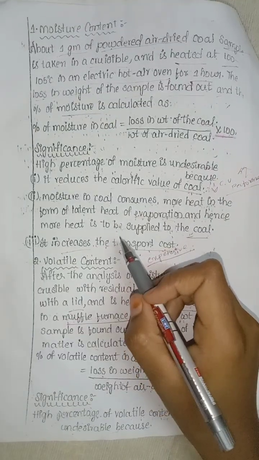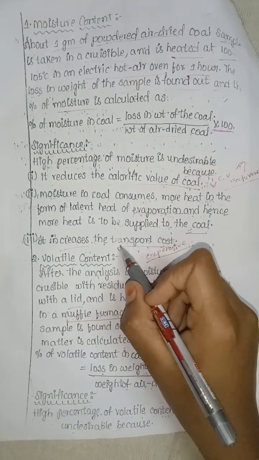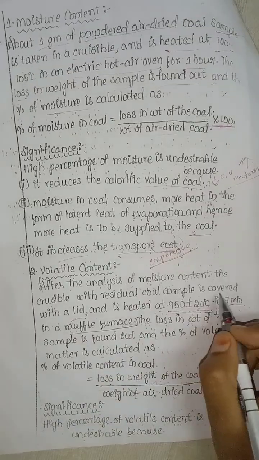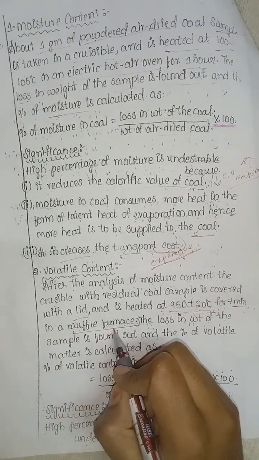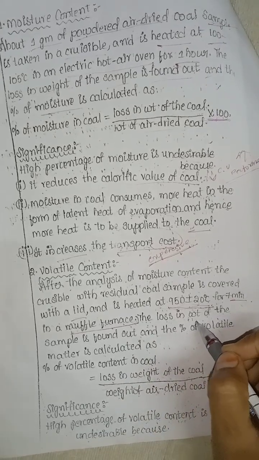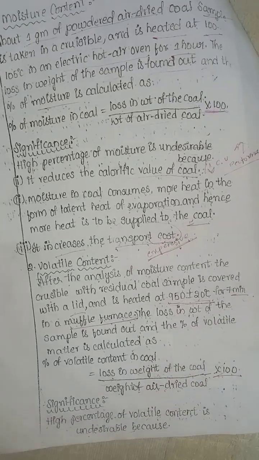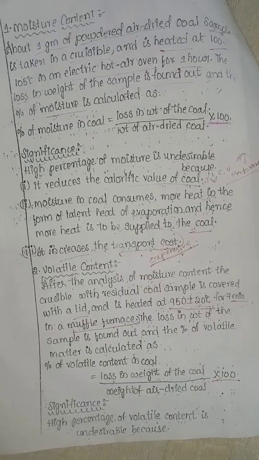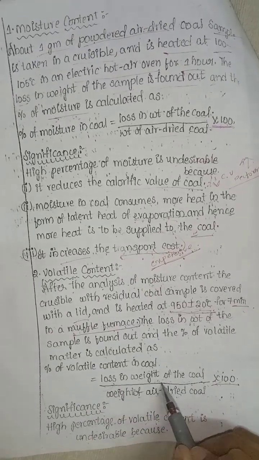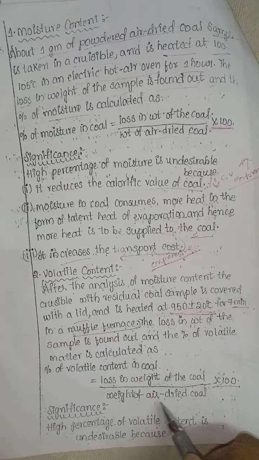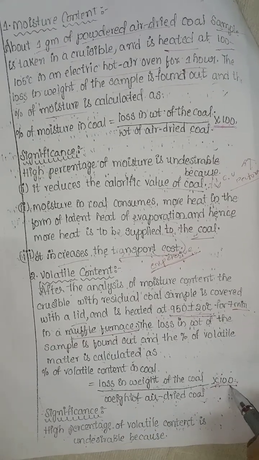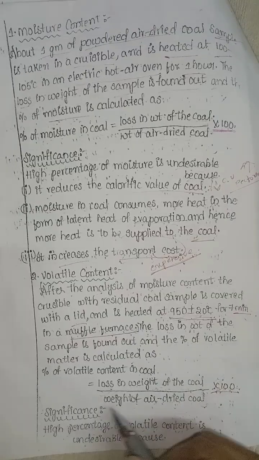For the volatile matter process, the sample is heated for 7 minutes in a muffle furnace, which is a container for storing the sample. The loss of weight is measured and the volatile matter is calculated using this formula: loss of weight of the coal by weight of the air-dried coal, multiplied by 100, giving the percentage of volatile content.